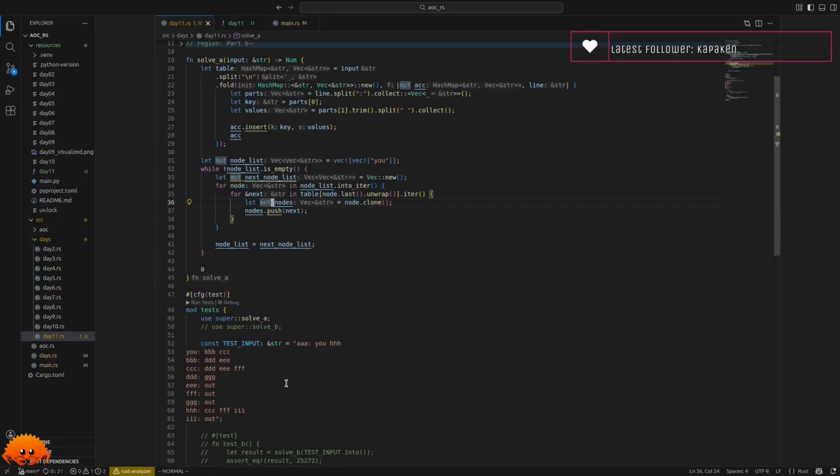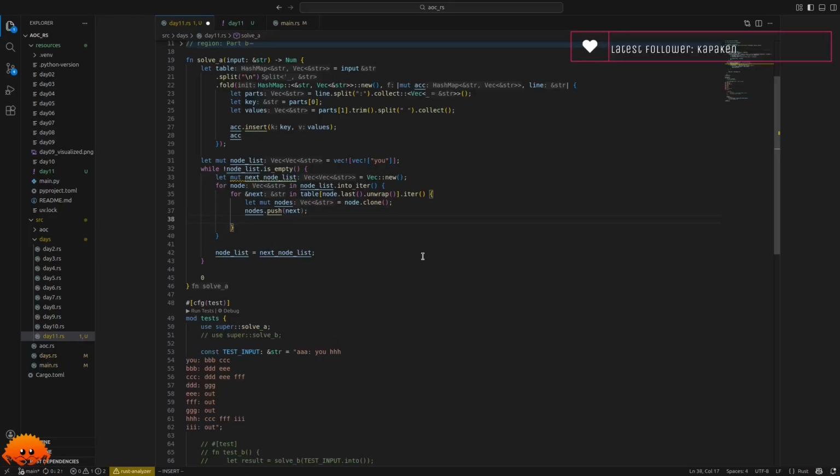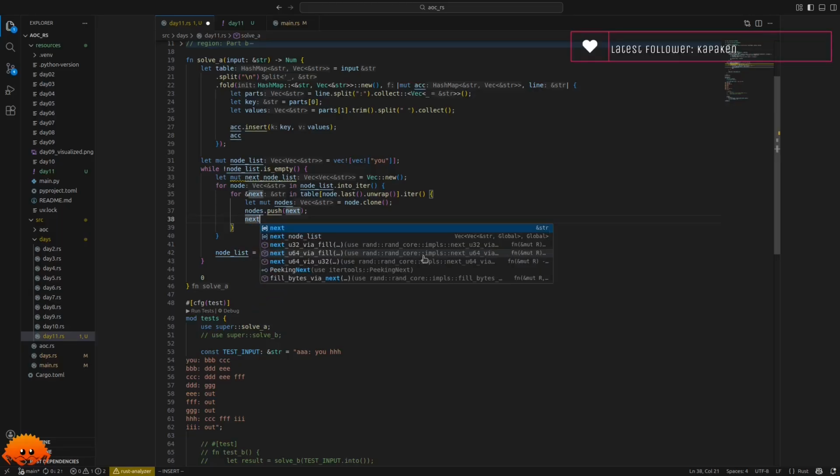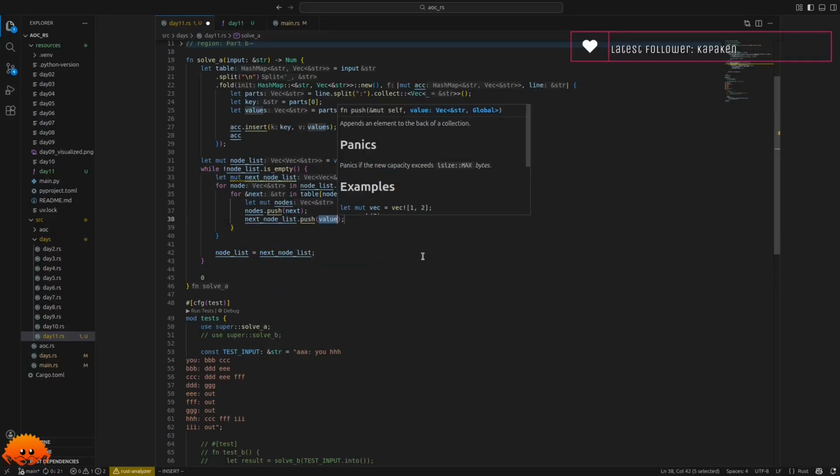Now this is simply appending. So if we had u, for example, we have here the vector of vectors with u, and then we have u and bb and u and cc after we are done with this here. And we push the next node, and now we have to push the node into the next node list.